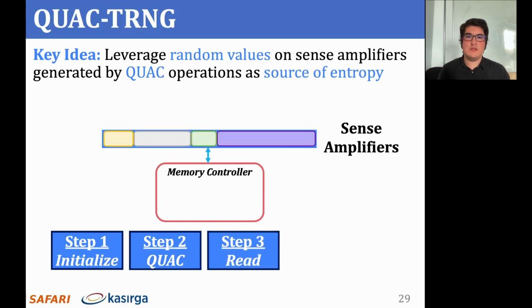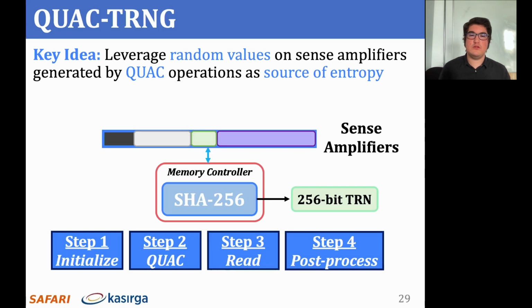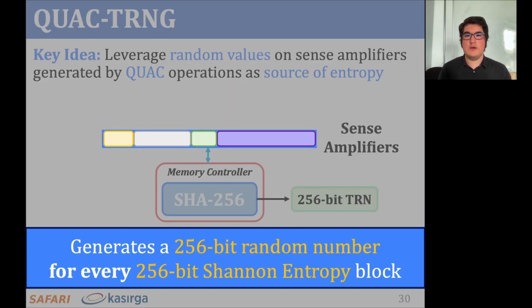To do so, based on a one-time characterization effort, which I will describe in the next slide, it partitions the data on the sense amplifiers into arbitrarily sized blocks with 256 bits of collective Shannon entropy. It reads each 256-bit entropy block to the memory controller and uses the SHA-256 hash function to post-process each block to finally produce a 256-bit true random number. QUAC-TRNG generates a 256-bit true random number for every one of these blocks it reads from a segment.